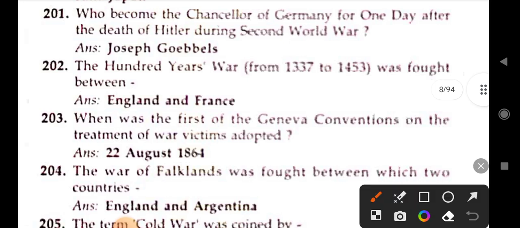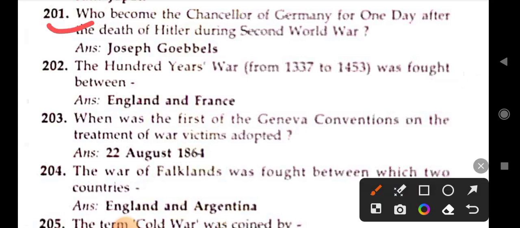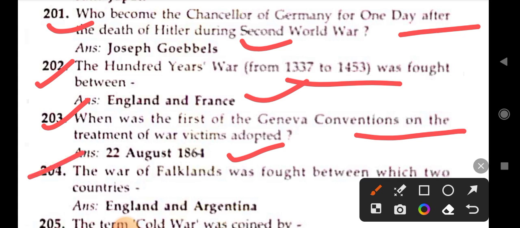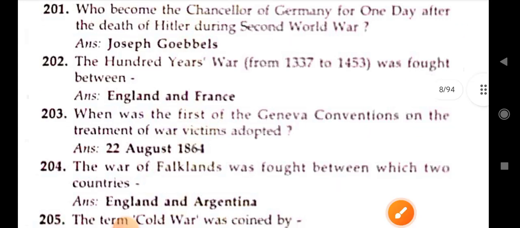Next. Who became the Chancellor of Germany for one day after the death of Hitler during the Second World War? Joseph Goebbels. The Hundred Years' War, 1337 to 1453, was a fight between England and France. When was the first Geneva Convention on the Treatment of War Victims adopted? 22 August 1864. The Falklands War was fought between which two countries? England and Argentina.